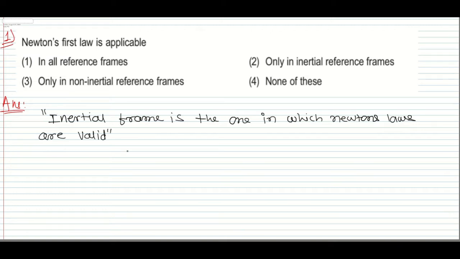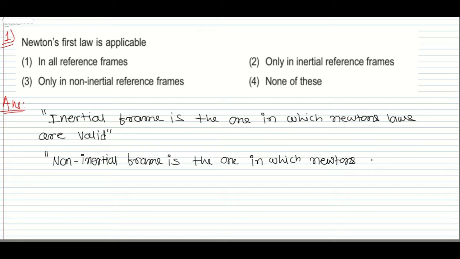And non-inertial frame is the one in which Newton's laws are not valid. So you can write, non-inertial frame is the one in which Newton's laws are not valid.